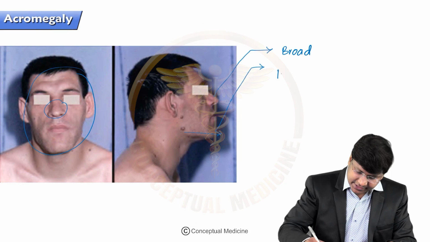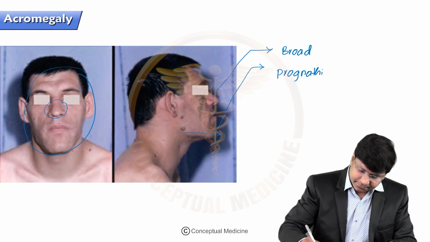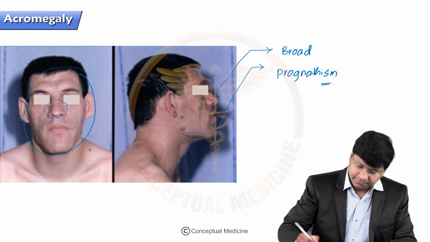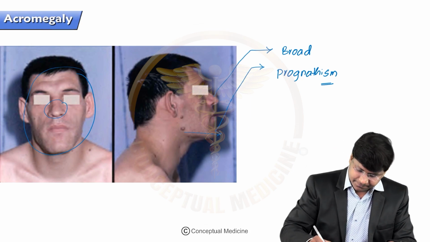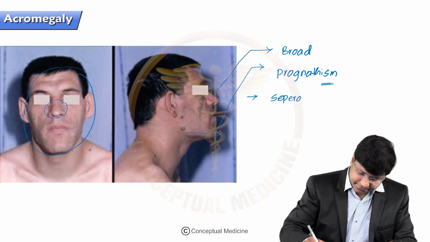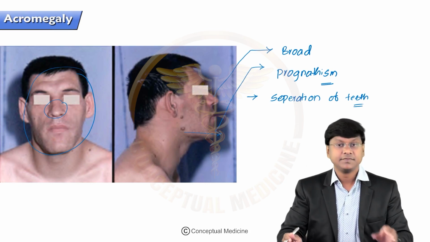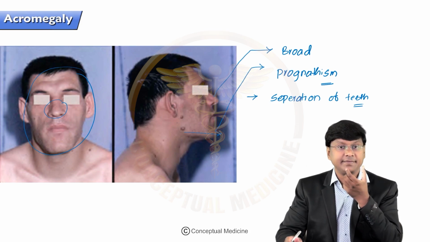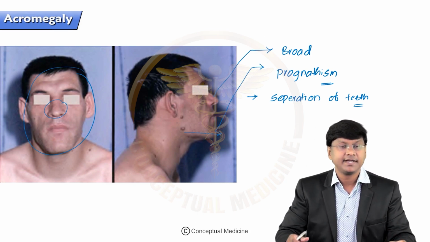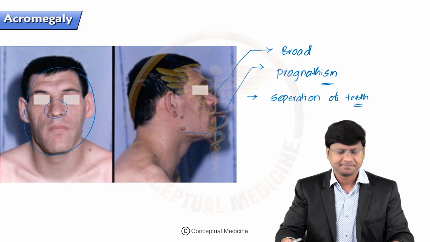This we call prognathism. Within this mandible which has been protruded forward, there will be separation of the teeth. And the mandible is also enlarged.